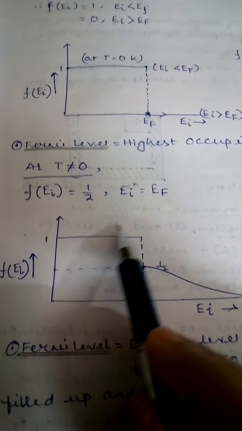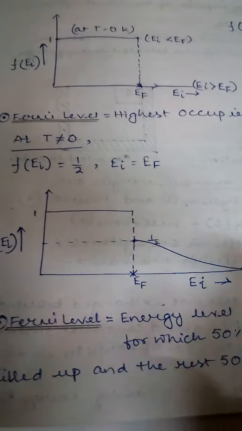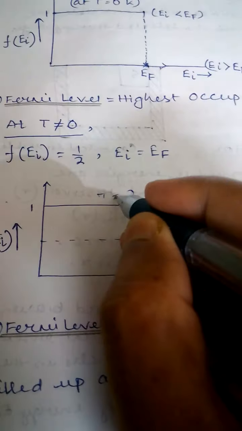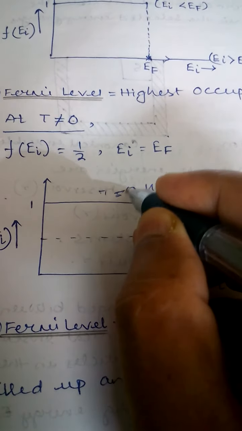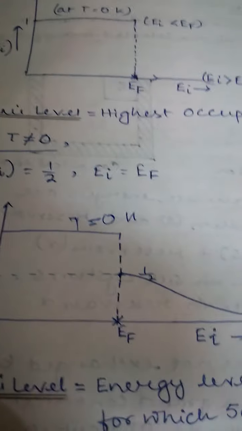So this is the corresponding figure. This is F versus energy. This is for T equals 0 Kelvin. I have already mentioned T equals 0 Kelvin. And this is non-zero temperature. This is the graph for non-zero temperature.